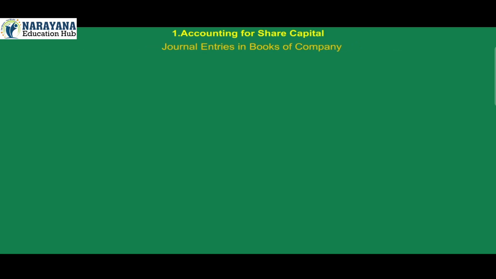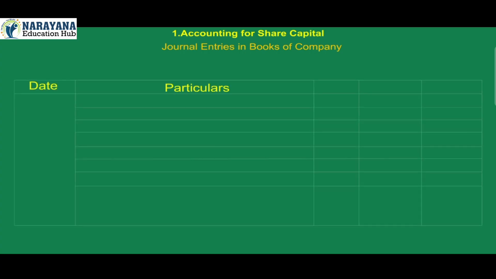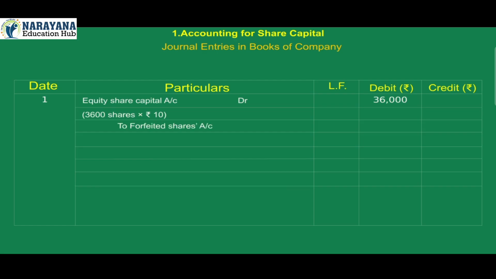Journal entries in books of company. Date, particulars, ledger folio number, debit, credit. 1. Equity share capital account debit 36,000, 3,600 shares into Rs 10, to forfeited shares account credit 20,400, total amount received. To share allotment account credit 2,400. To shares first call account credit 6,000.